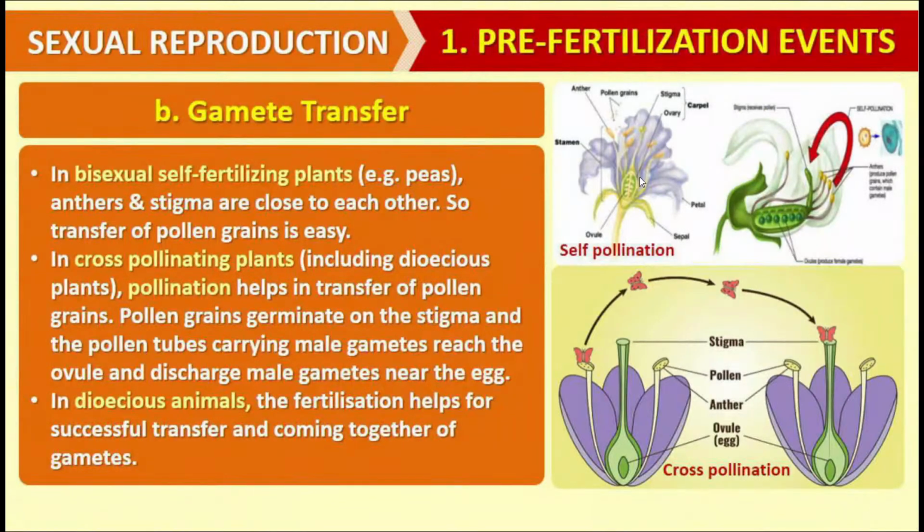So you may see there are two different categories of plants on the basis of gamete transfer. One is called self-pollinating flowers and the second is known as cross-pollinating flowers. In self-pollinating flowers, the pollen grain or male gamete dusts the pistil of the same flower. They are capable of fertilizing the ovum of the same flower.